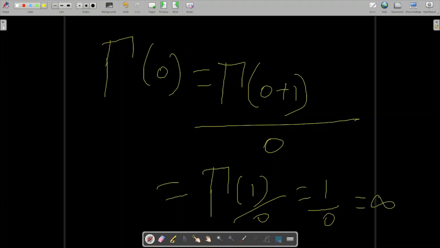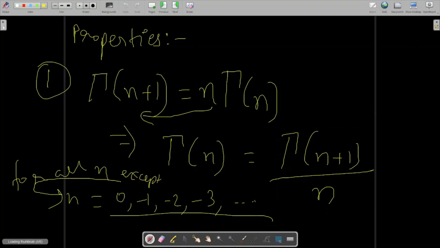So gamma 0 has yielded you infinity, because anything with 0 in the denominator turns to infinity.